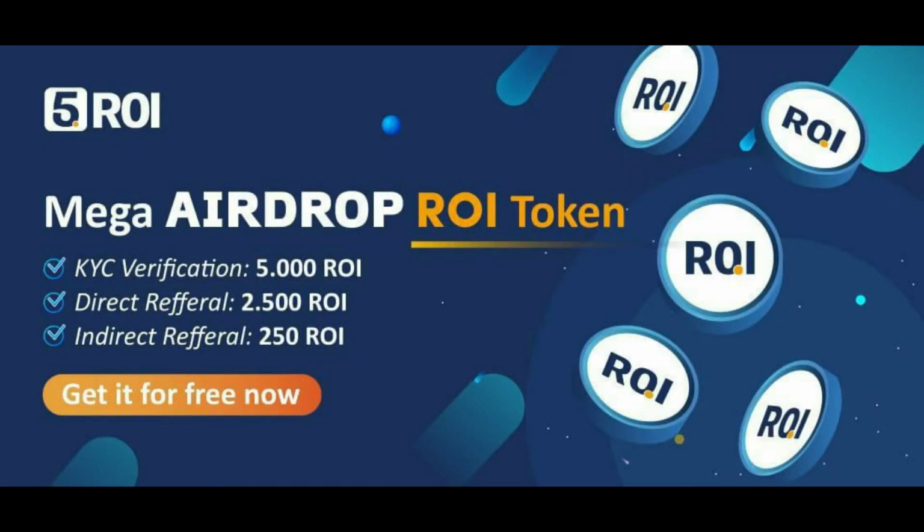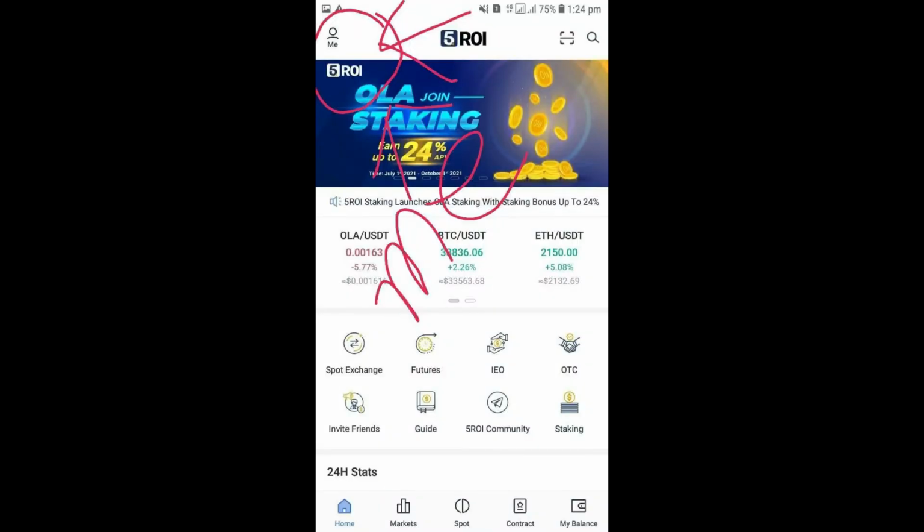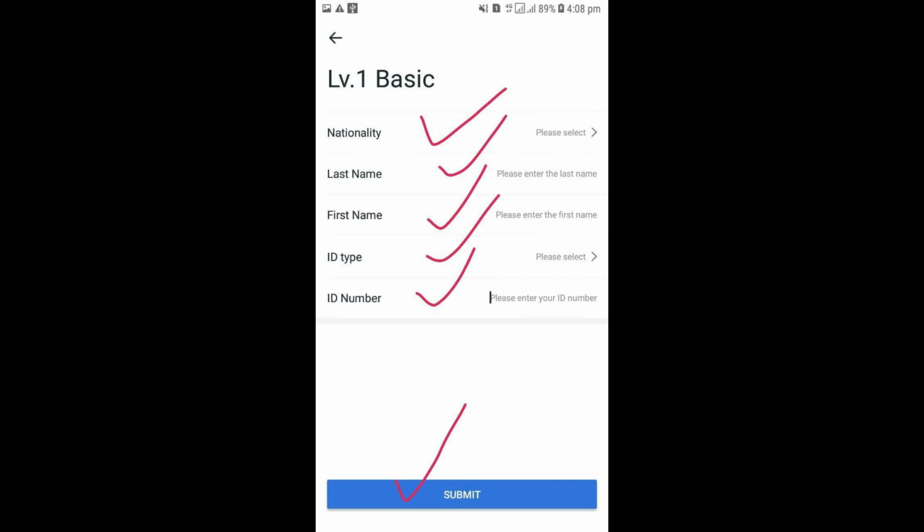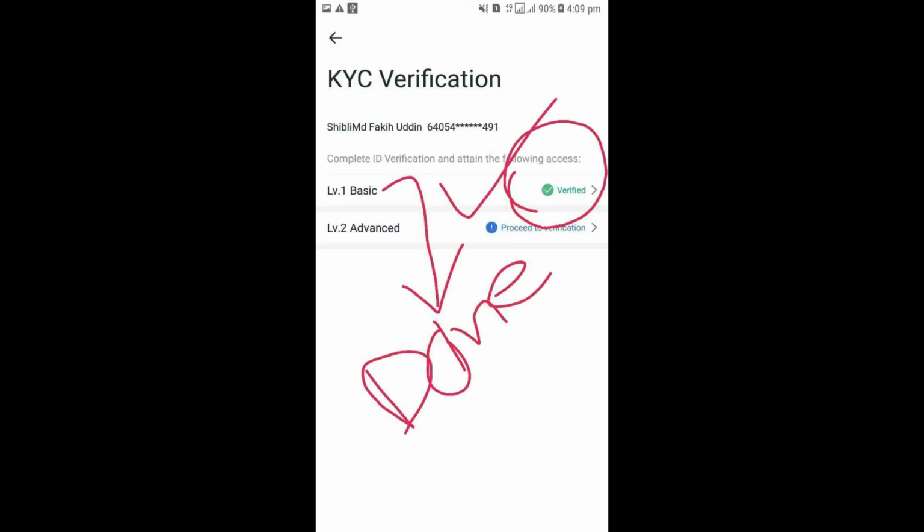Now you just have to complete KYC verification to claim the 5000 ROI tokens. To complete KYC, click the Me icon and then click authentication. Then you will find this page. Then click proceed to verification. Then in this page, enter your nationality, last name, first name, then ID type and ID number. As soon as complete this, your basic level 1 verification is done.